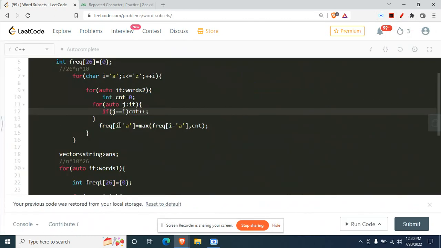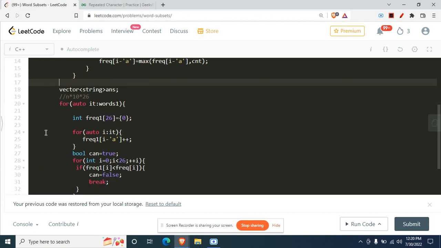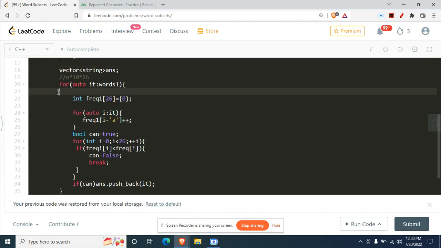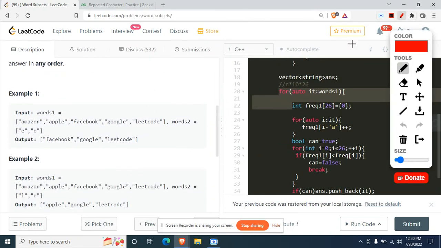Otherwise just replay that part, you'll understand it perfectly, because this is the main part: you have to take the maximum. If you take the maximum, it also covers the part wherein you need lesser values. Fine. After the frequency array has been updated, it is very simple. You just iterate on the words one array. You create another frequency array, coming right on to here, saying what we are doing in the frequency array of this part right here.